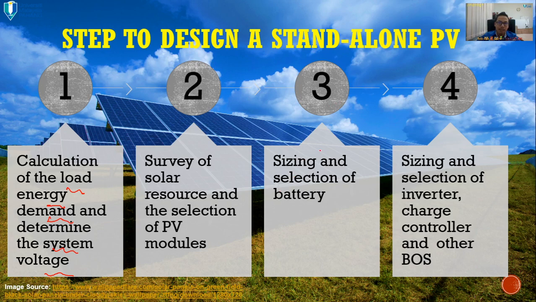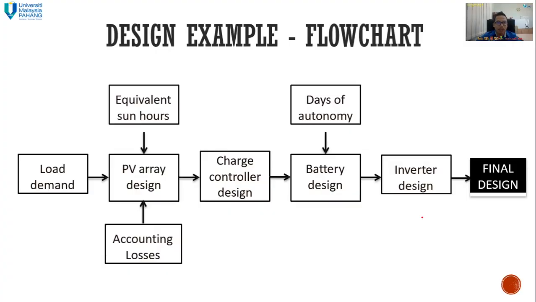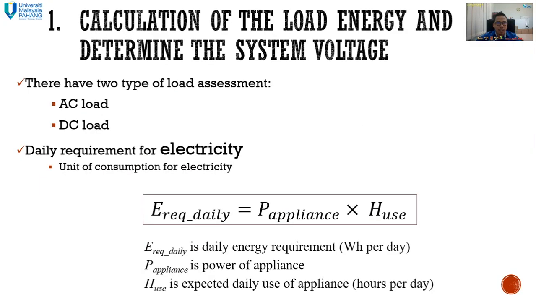The third step is sizing and selection of the battery. Then sizing and selection of the inverter, charge controller, and other balance of system. Basically, that is the basic flow.